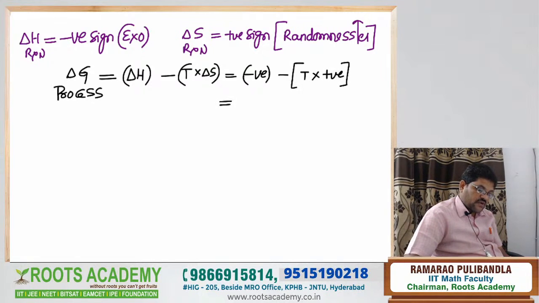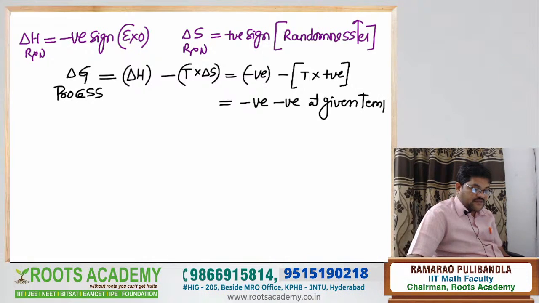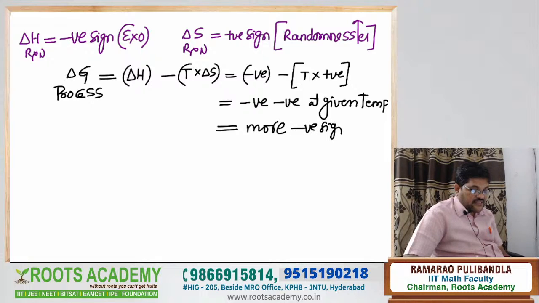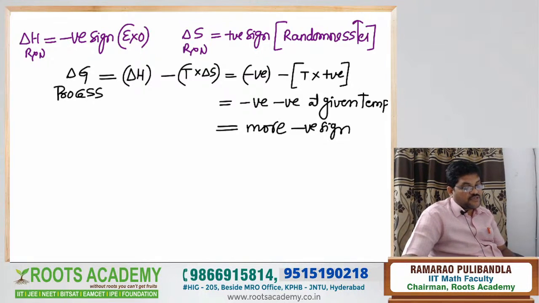Plus into minus is minus, a negative sign at the given temperature. Negative negative means more negative. That means delta G is more negative, so the process is spontaneous at all temperatures.